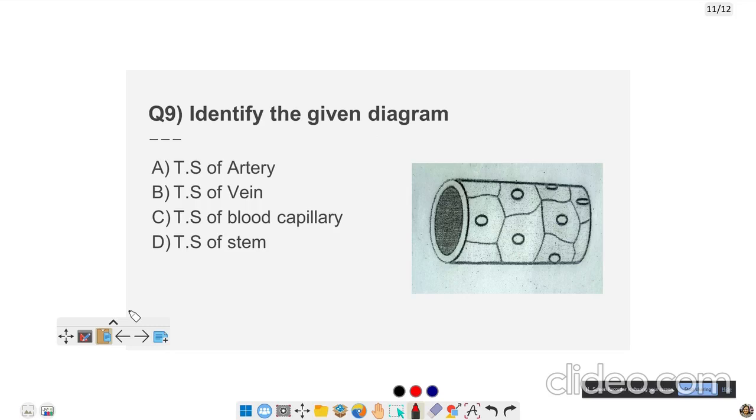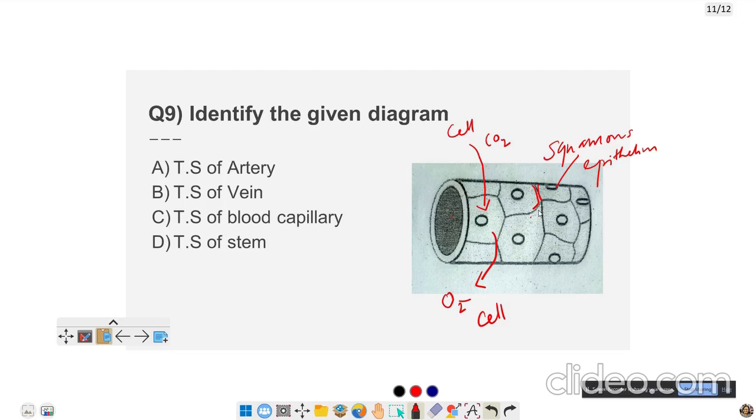Identify the given diagram. If you look at the diagram, you can find that only cells are present here, and these cells are squamous epithelium. A single layer of squamous epithelium is present. Now, if you look at this epithelium, it is very, very thin. There is a gap here. Because it is very thin, oxygen or carbon dioxide from the cell can enter into this capillary, as well as oxygen from these cells can enter into the cell by this very thin layer of cells.